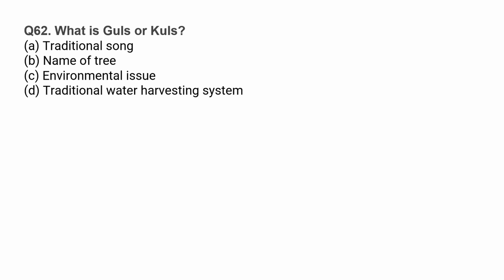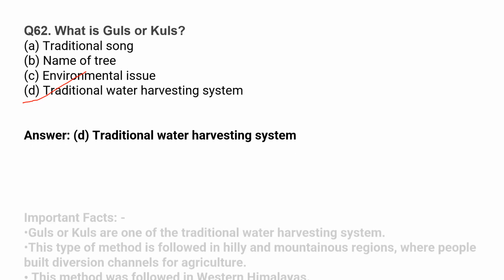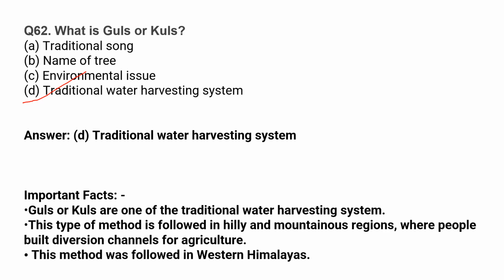What is gulls or culls? It is a traditional water harvesting system. Gulls and culls are one of the traditional water harvesting systems. This type of method is followed in hilly and mountainous regions where people built diversion channels for agriculture. This method was followed in western Himalayas.